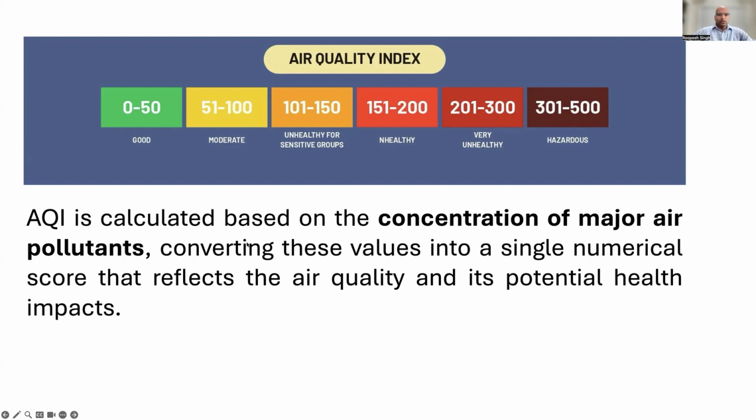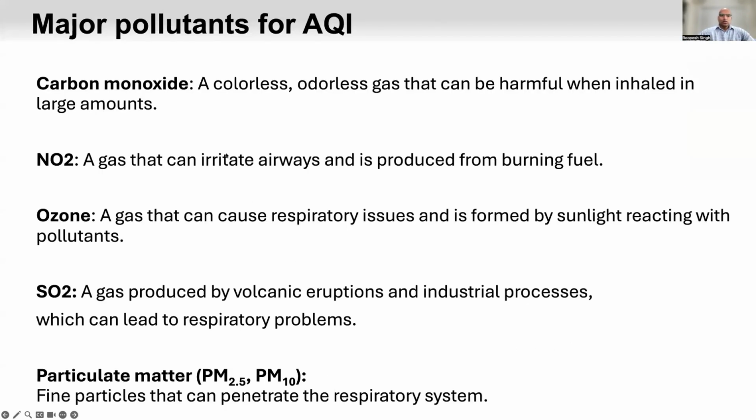Basically, AQI is calculated based on the concentration of major air pollutants, converting those concentration values into a single numerical score that reflects the air quality and its potential health impact. These are the major pollutants responsible for AQI numbers: carbon monoxide, which many of us know is a colorless, odorless gas, ozone, SO2, and particulate matter, the PM. You might be hearing a lot about PM2.5 and all that. All the AQI trouble in New Delhi is mostly because of these.